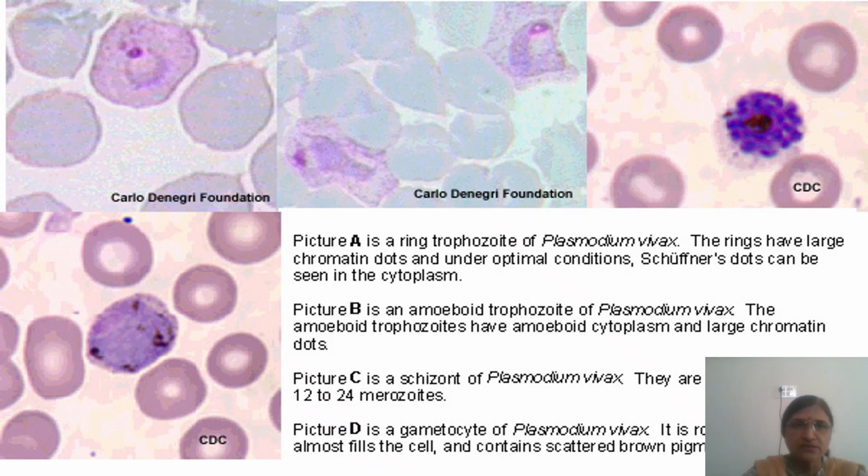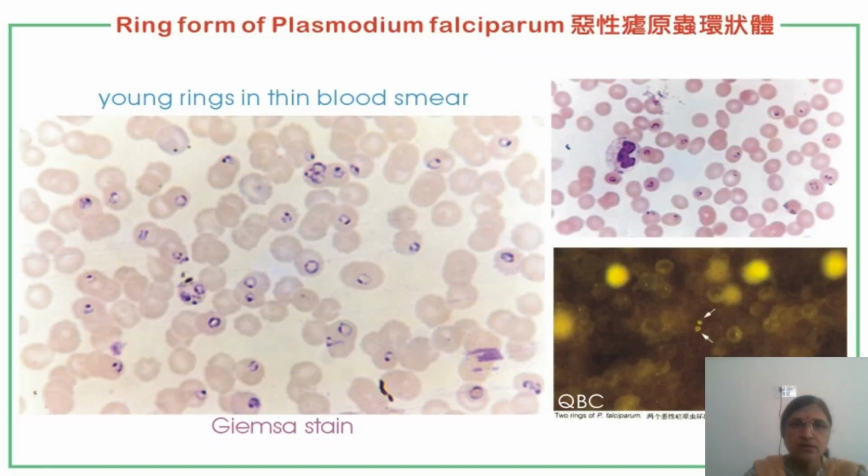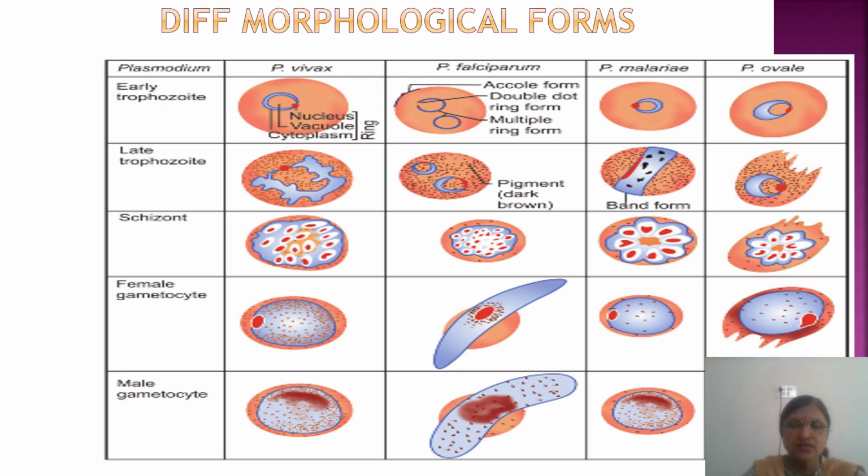So these are the pictures of P. vivax: ring form, trophozoite, schizont and gametocytes you can see in the PBS. Then these are the Plasmodium falciparum ring form and gametocyte form you can see inside the RBCs. And then in P. malariae, especially it is the late trophozoite showing band form. Then P. ovale, the RBCs are oval and sometimes they are crenated.